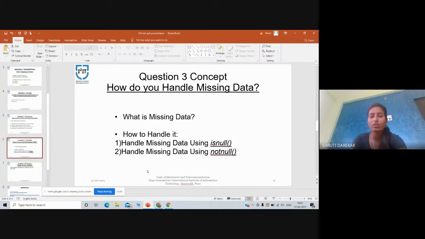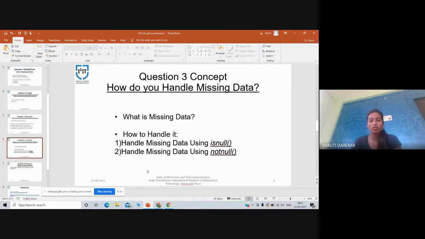There are two concepts for handling missing data in Python. First one is handle missing data using the isnull function, and the second one is handle missing data using the notnull function. The first concept is using the isnull function. In order to check null values in a pandas data frame, we use the isnull function. This function returns a data frame of boolean values, which are true for missing data.